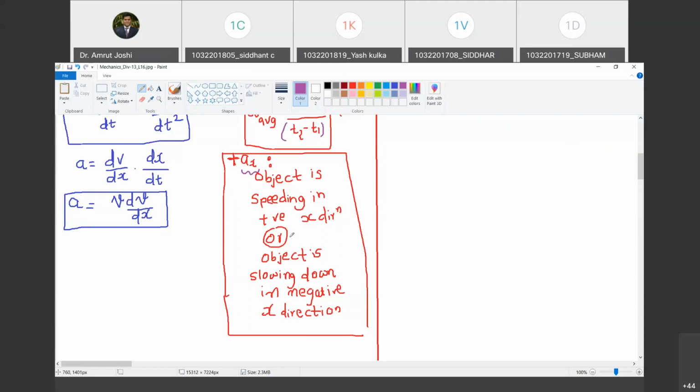समझ में आ रहा है? Yes, sir. Therefore, I am using only the terms positive acceleration and negative acceleration. Happy? Yes, sir. Okay, I have not used the term retardation. Please make a note of that.